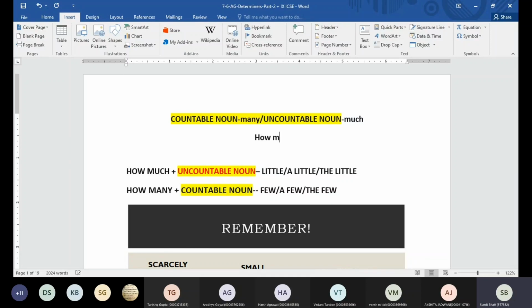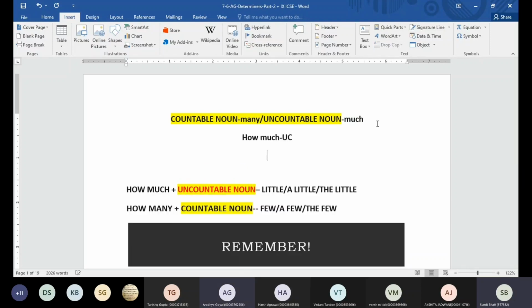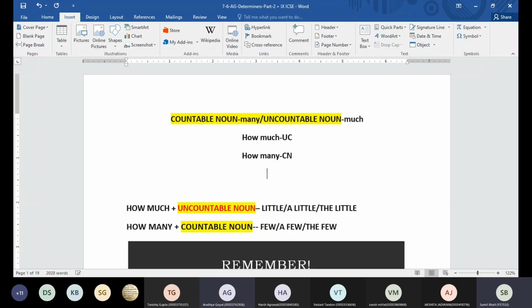Whenever we use how much before a noun, and the noun comes correctly, in that case the noun is going to be uncountable. And if you use how many, and the noun is coming correctly, that means the noun is going to be countable. For example, if you have crime, is it countable or uncountable?